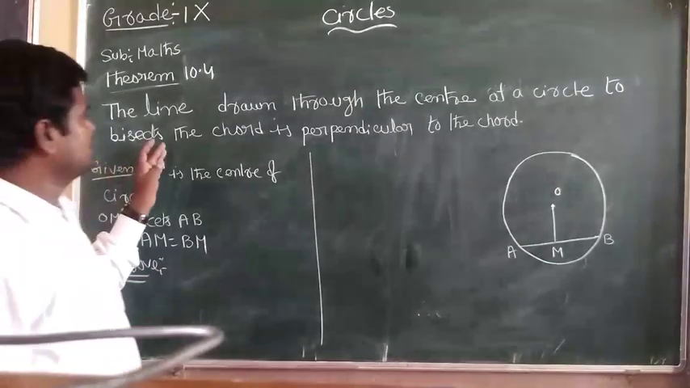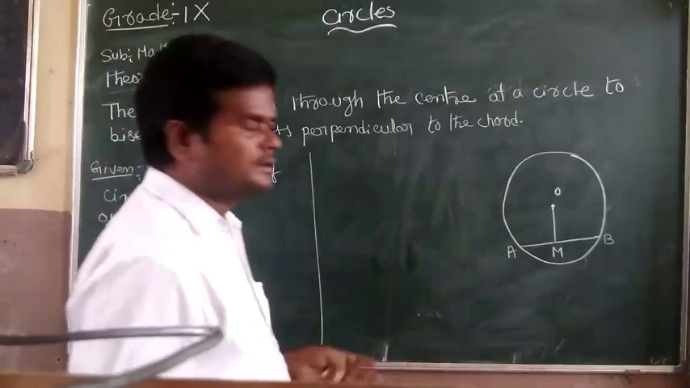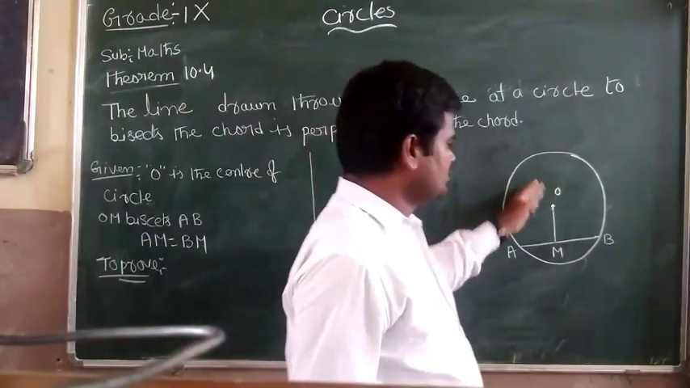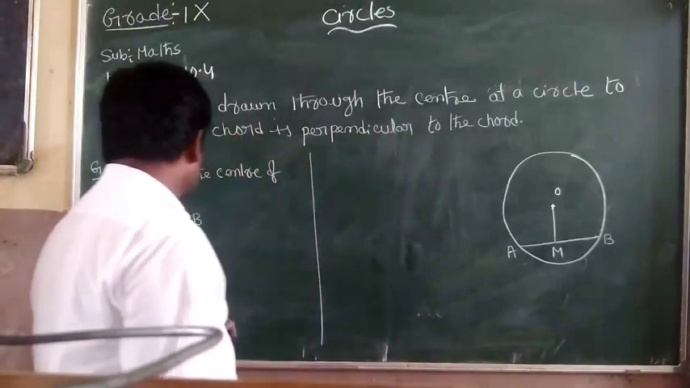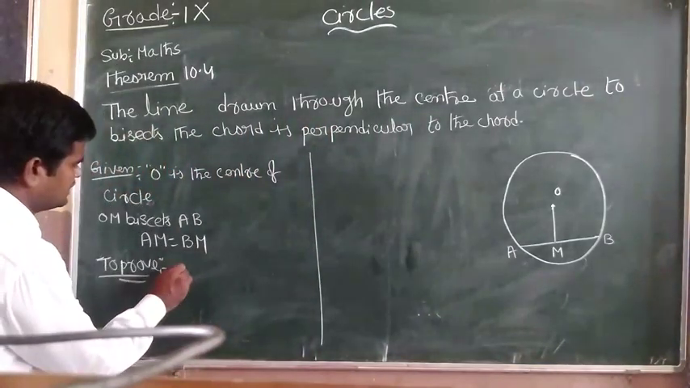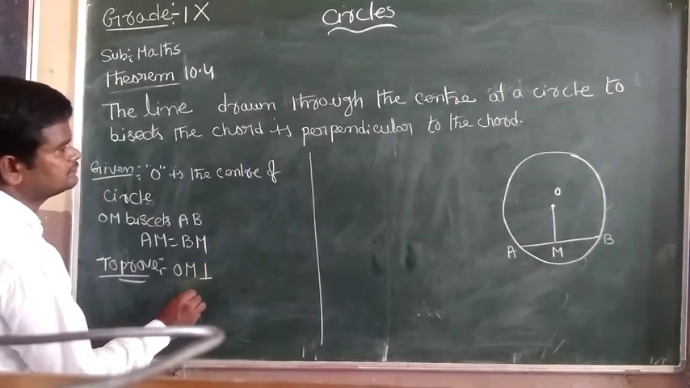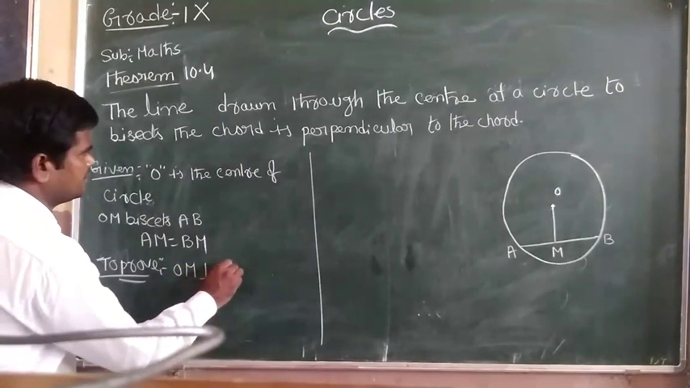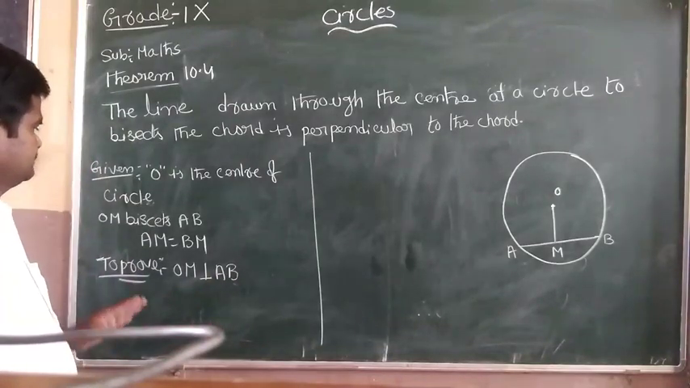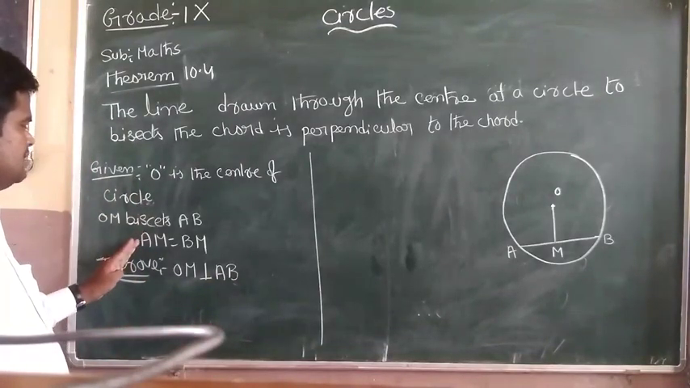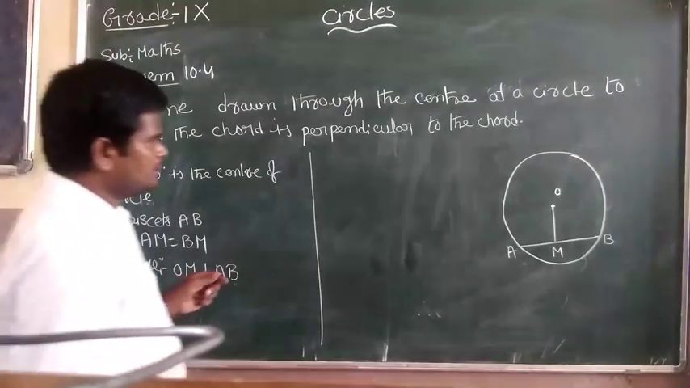this line is perpendicular to the chord. What is the line? OM is perpendicular to AB. So this is the given information to be proved: OM is perpendicular to AB. So come to the proof.